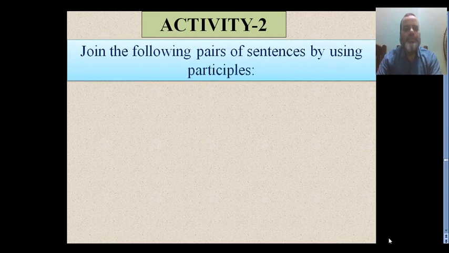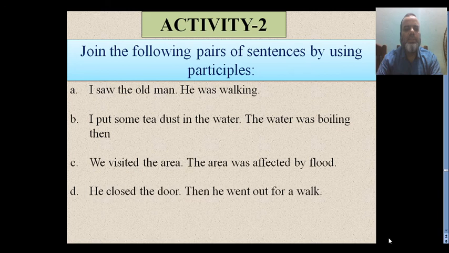Second activity. Join the following pair of sentences by using participle. I saw the old man, he was walking. That means you have to use these two sentences: I saw the old man, he was walking. And wherever possible you will use participle like that: I saw the old man walking.